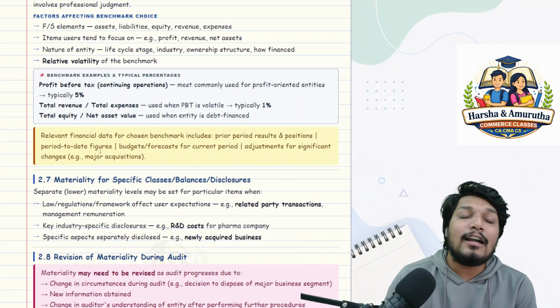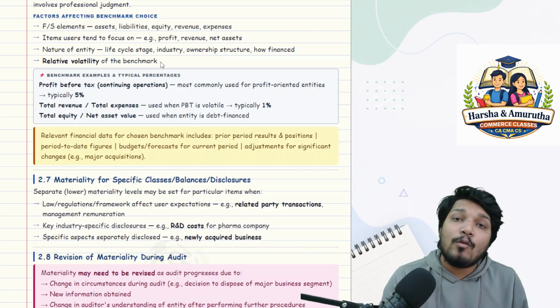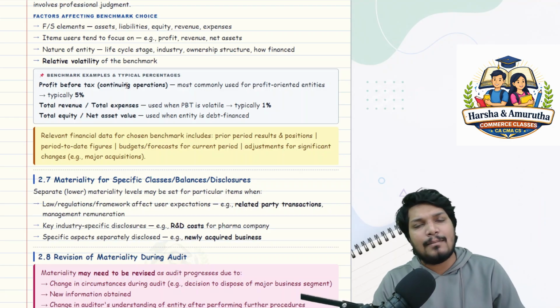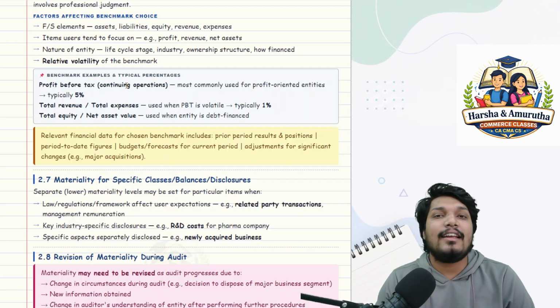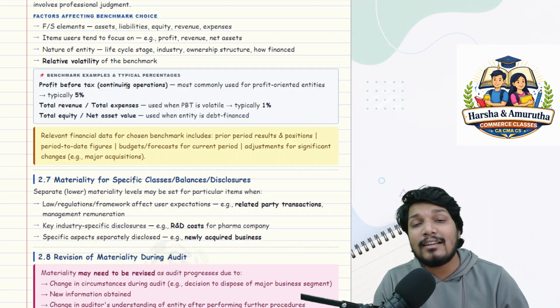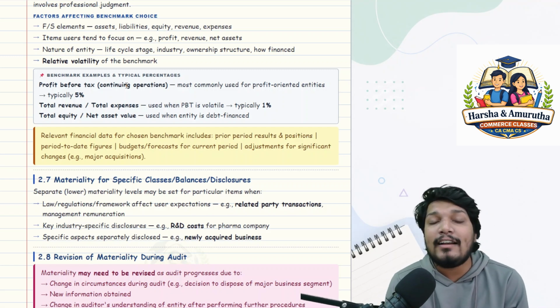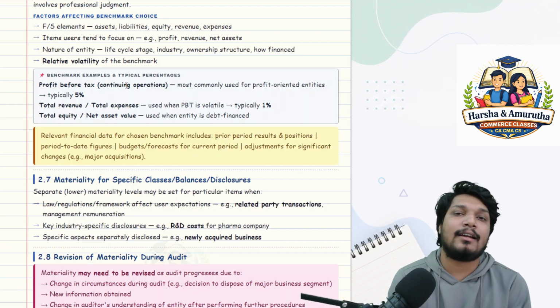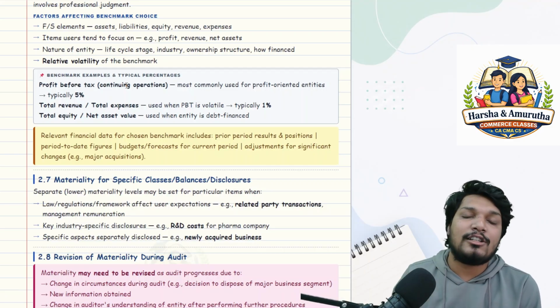That is the second point. Third point, nature of the entity, sir. Life cycle stage, industry, ownership structure, how it is financed. I told all of that at the final statement level only. You have to assess that also. If, for example, the promoters' holding is just 0.4% and it decreases every single quarter, you should understand why that promoter share is decreasing, why promoters are not interested in this company anymore, why the capital holding belongs either to debt or to shareholders from outside the public. Why? You have to calculate all of these things, sir. That is when professional judgment comes in, sir.